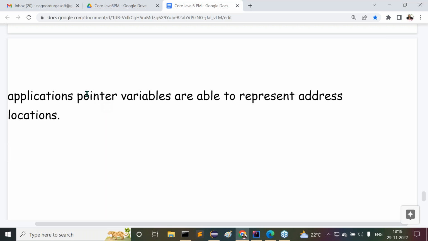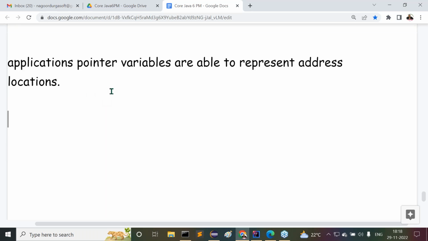Now come to Java. In Java applications, observe carefully. Now tell me, in C and C++, pointer variable is available. What is the equivalent concept in the case of Java? Pointers are available in C and C++. The similar variable in the case of Java is what? Reference variable. Am I right or not?